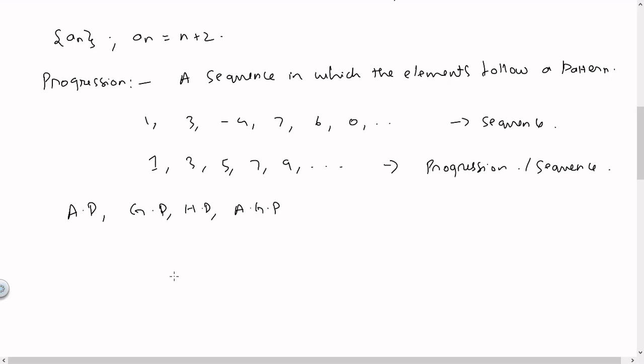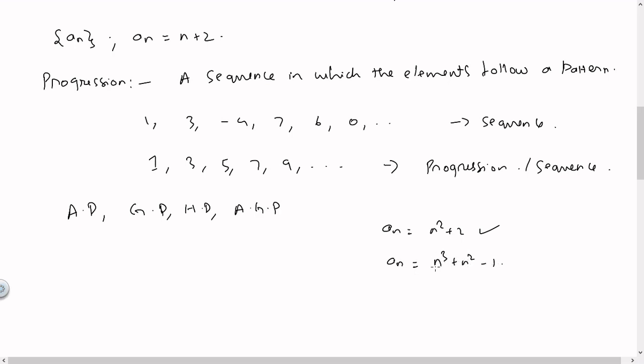You can just define something like an is equal to n square plus 2. This becomes a progression. Why? Because there is a pattern, and if there is a rule of association, there obviously is a pattern, right? So since there is a pattern, we can tell that this lists elements which form a progression. So we can alternatively write another sequence, an is equal to n cube plus n square minus 1.